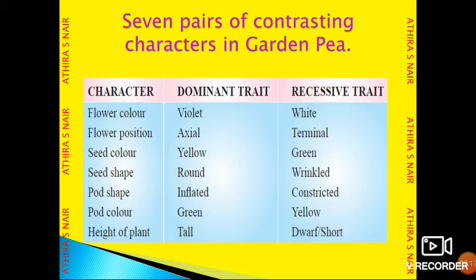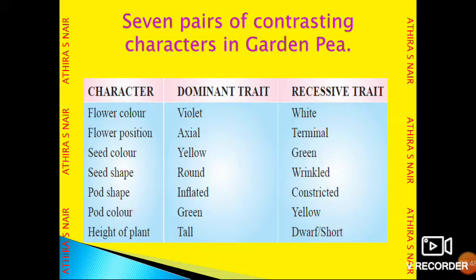Round seeds are dominant to wrinkled seeds. Pod shape: inflated and constricted pod shapes were there, and of these two, inflated is the dominant trait. Pod color: green is the dominant trait, and yellow is the recessive trait.